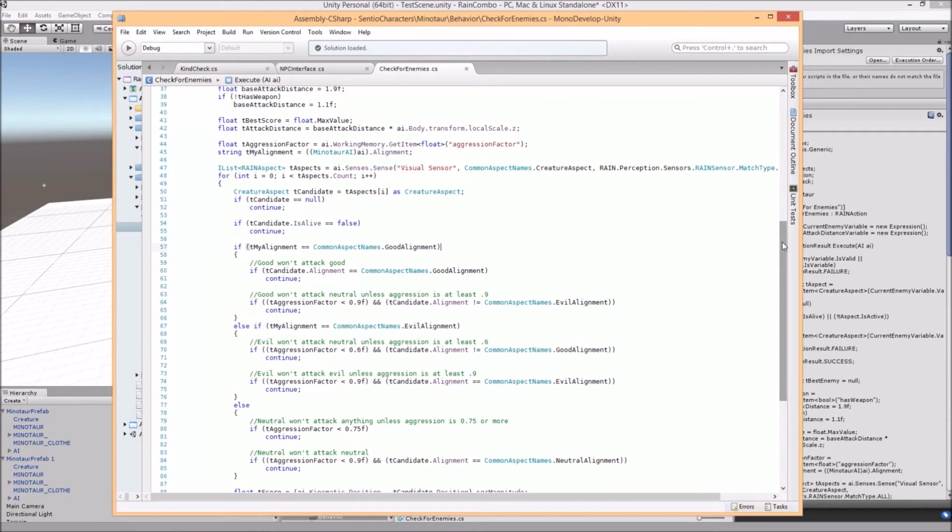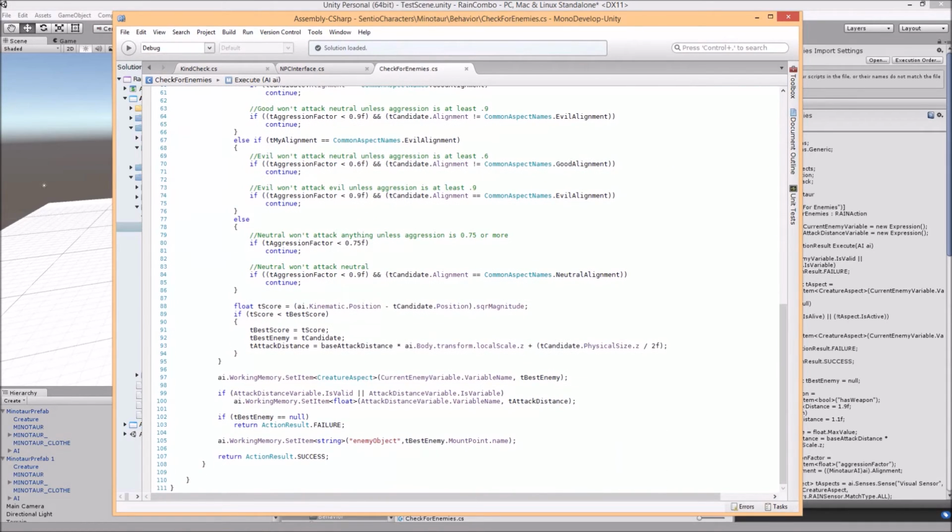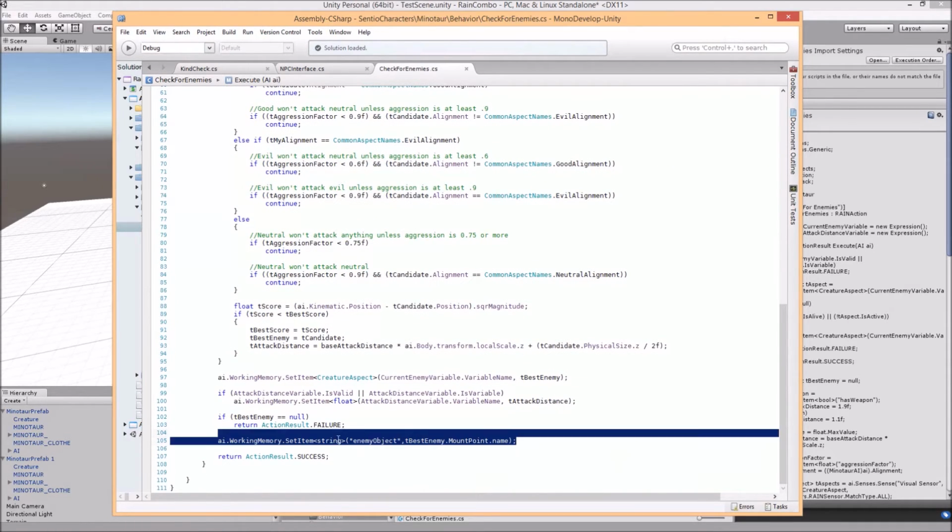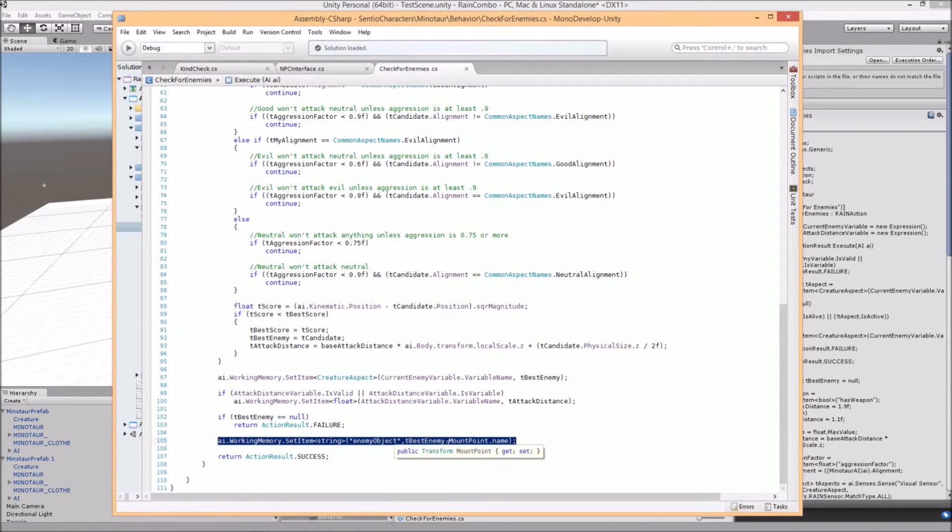In this script, we have added a line that creates another variable that is going to get the actual game object of the enemy, because when we run Extreme AI, it checks against the actual character that you're running a personality check with or against.